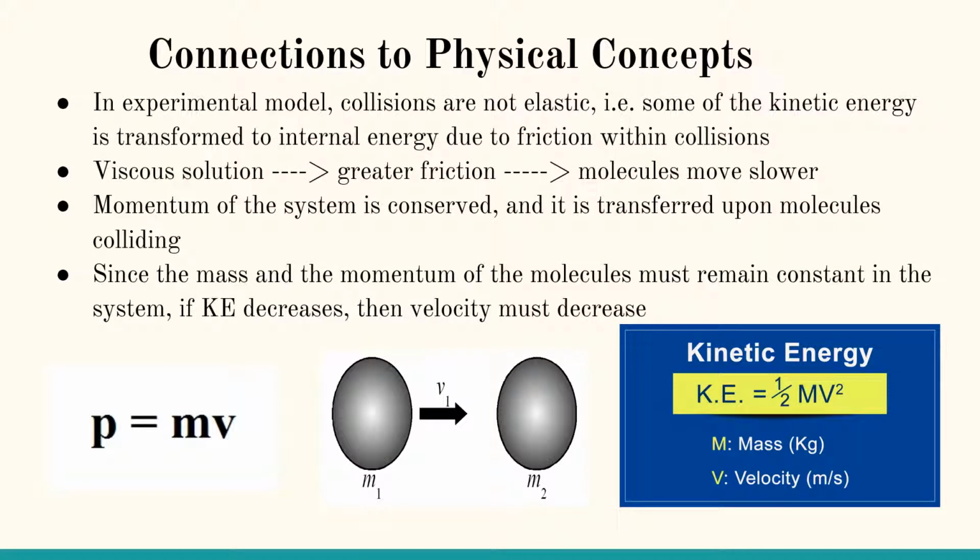So let's talk about the connections to physical concepts. In the real-life experimental model, the collisions are not elastic, they are inelastic, so not all kinetic energy is conserved in the collision due to internal friction. Therefore, more viscous collisions lead to more internal friction and inelastic collisions, which results in the molecules moving slower. However, momentum is conserved, transferred through the collisions.